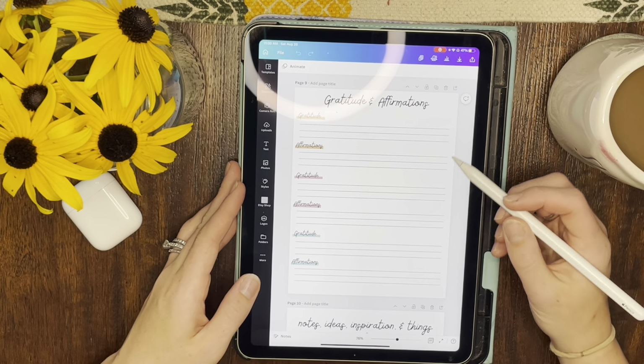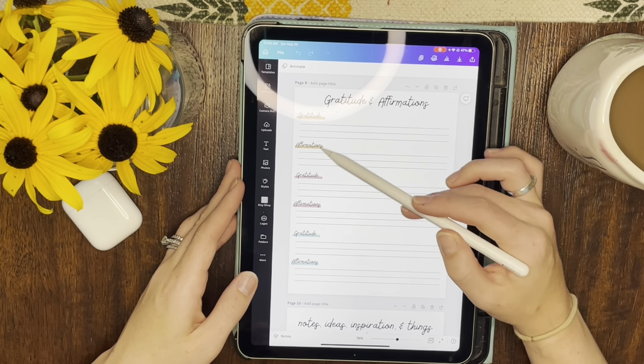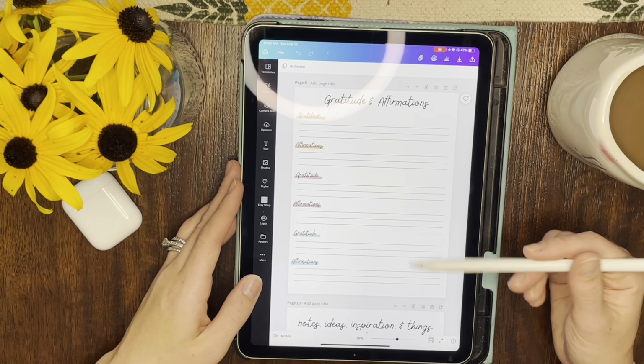Then each month also has a gratitude and affirmations page. So I color coded them with the themes of this planner. So you can come in here every day and write your gratitude and affirmations.